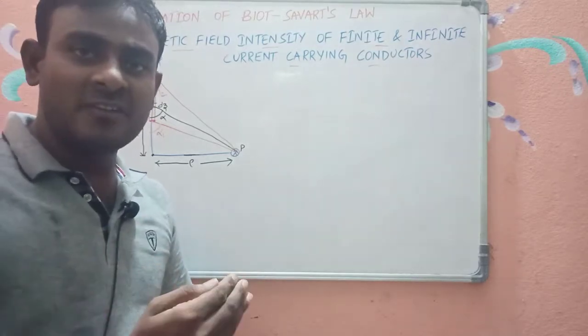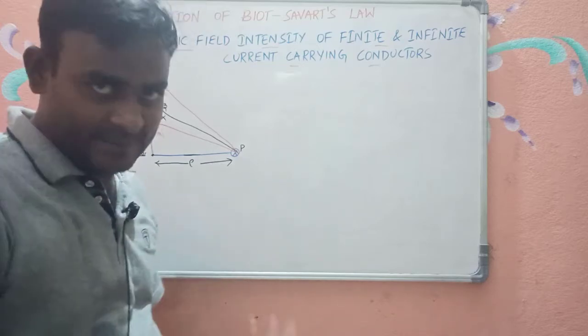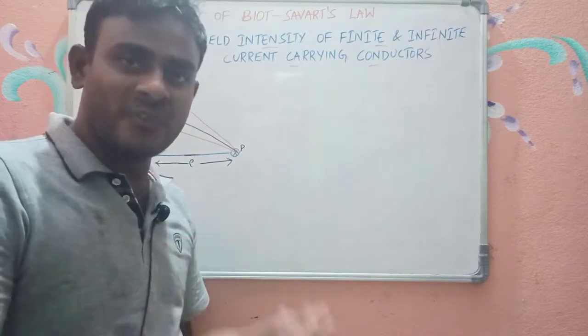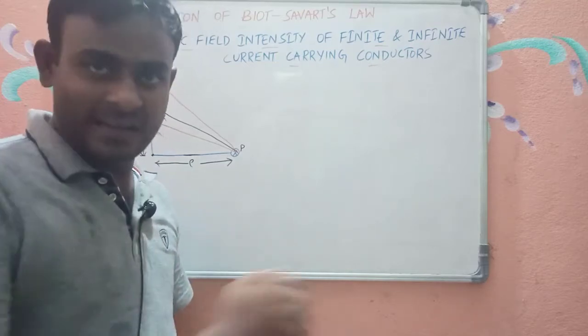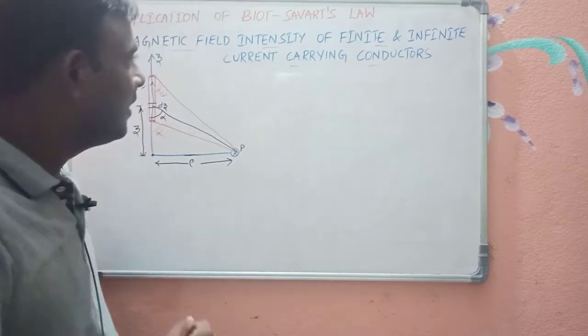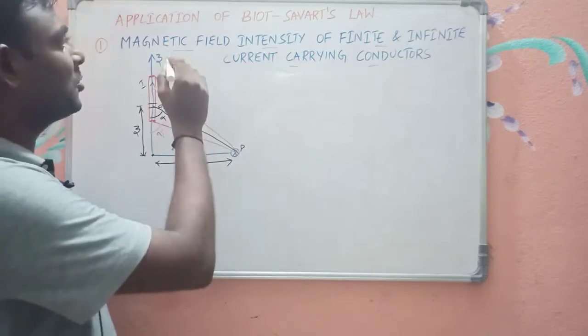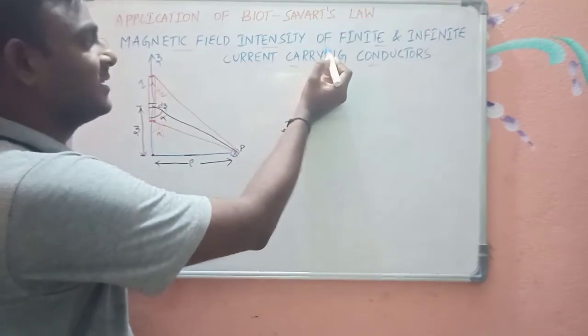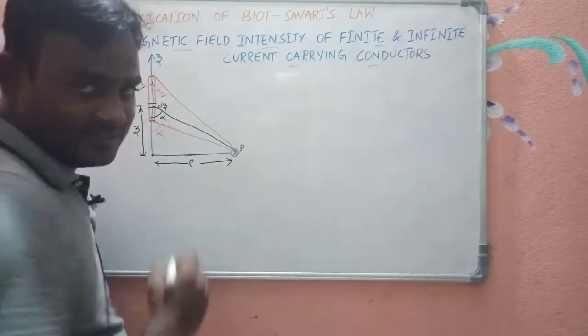Biot-Savart's law will be helpful for us in order to find the magnetic field intensity due to a current carrying conductor. Here, I am applying it to find the magnetic field intensity of finite and infinite current carrying conductors.